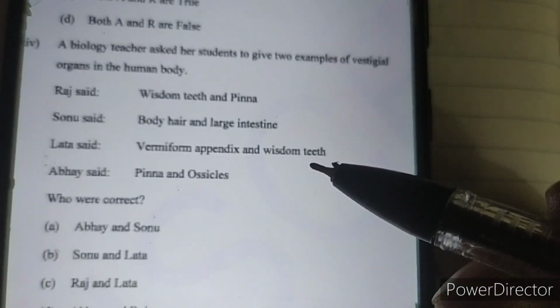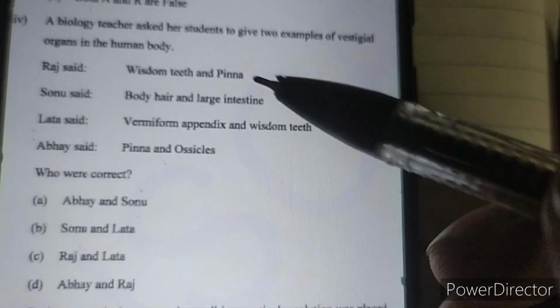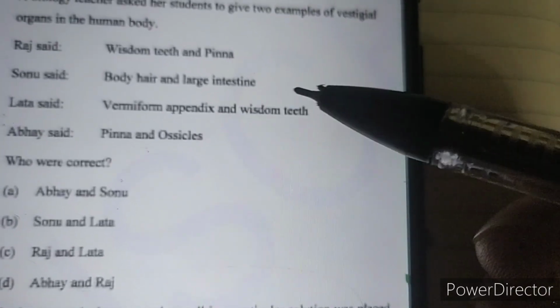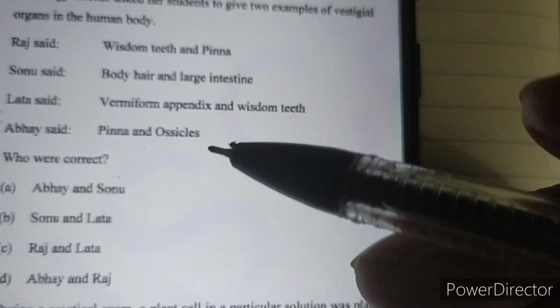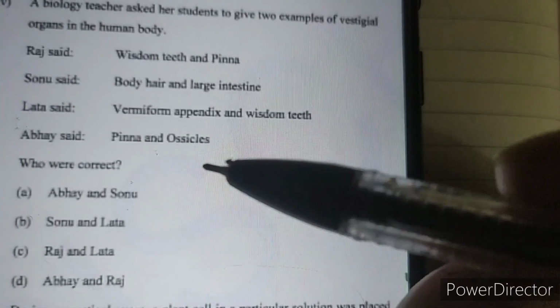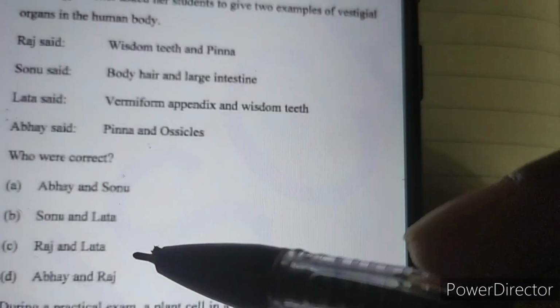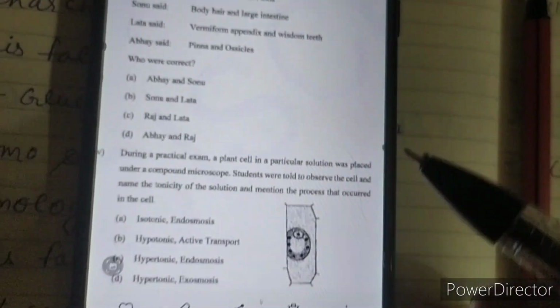Here a biology teacher asked to give two examples of vestigial organs. Raj said wisdom teeth and pinna, that is correct. Sonu said body hair and large intestine, that is wrong. Lata said vermiform appendix and wisdom tooth, that is again correct. And here ossicles are not vestigial. So here Raj and Lata are correct. So answer number C is correct.